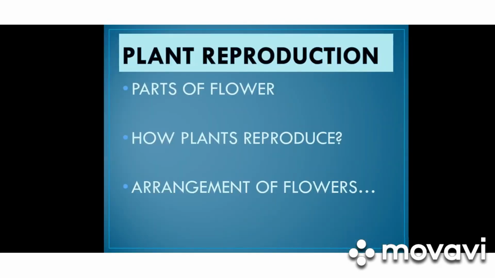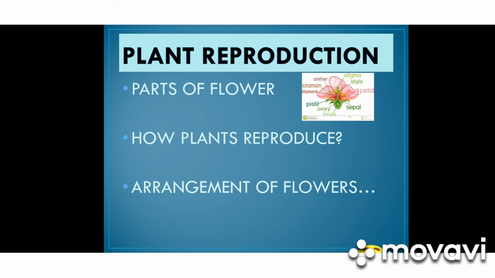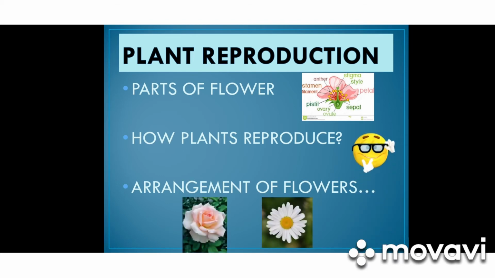Now we are going to learn the next lesson, lesson number 3, plant reproduction. In this lesson, we are going to learn the parts of a flower, how plants reproduce, and the arrangement of flowers.